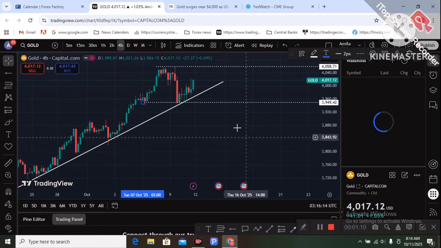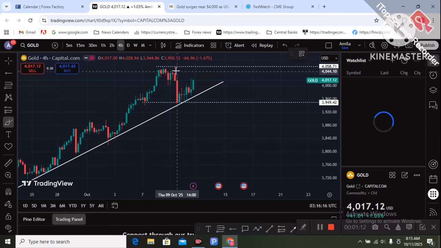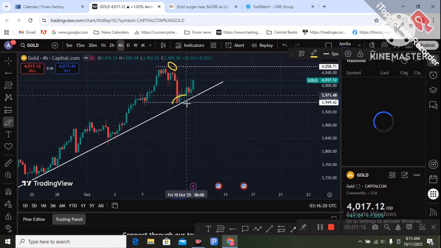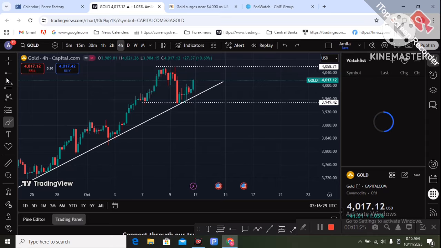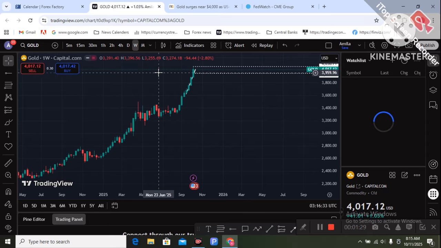You should watch these two levels on the 4-hour chart. 4050 and 3950 is the support, and the resistance is the 4058 level.